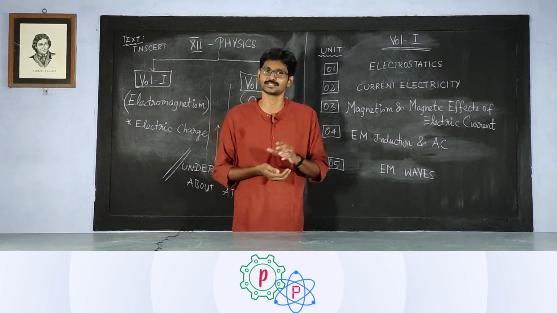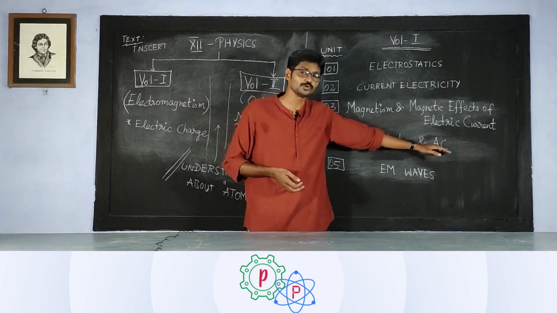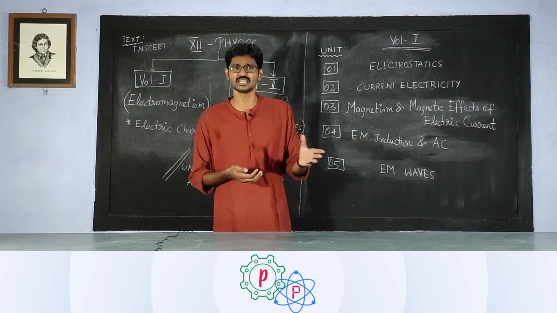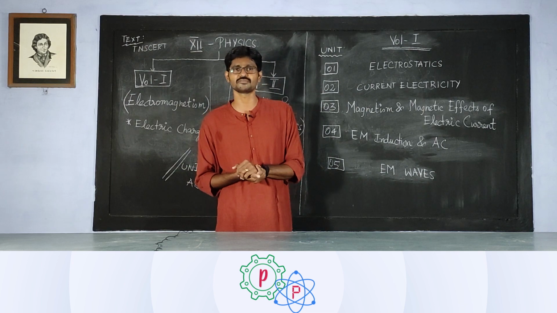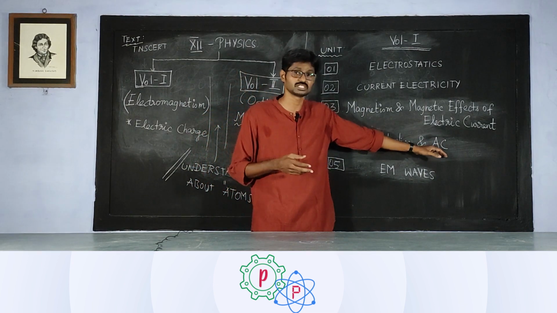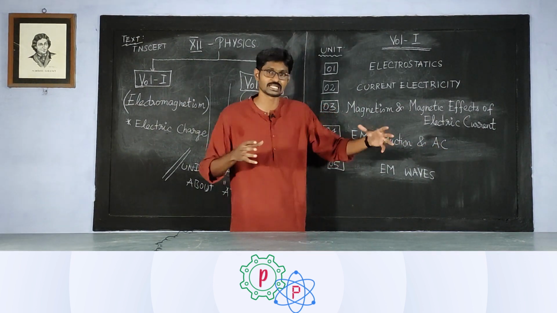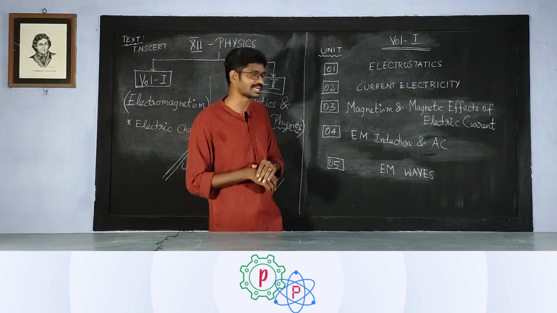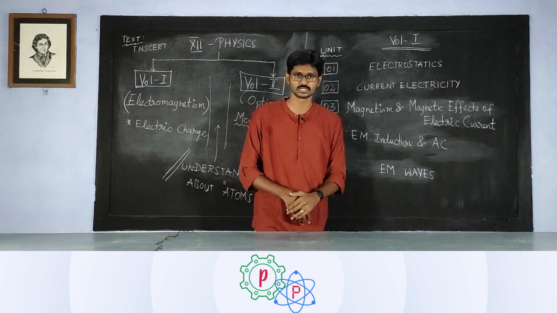We will deal with the cycles and other stuff later. For now, you understand it is different from DC. AC is different from DC. Even AC, we have learnt in our 10th grade or 9th grade, we would have learnt about AC generators and stuff. So we would just extend the idea of it in a detailed manner in this chapter. And the last unit of volume 1 happens to be electromagnetic waves.